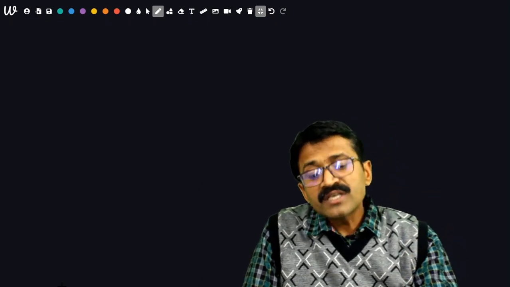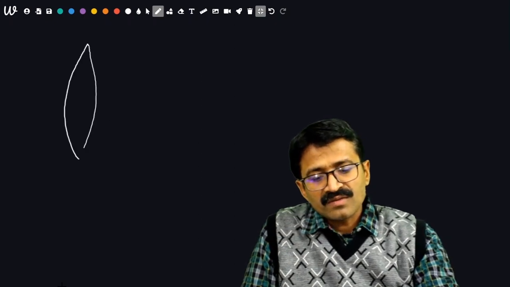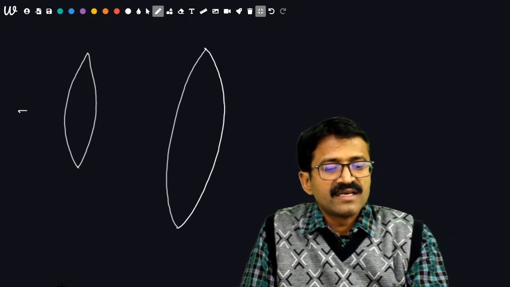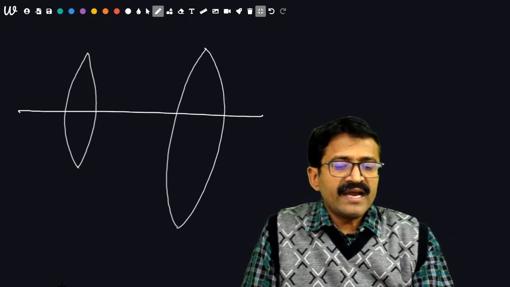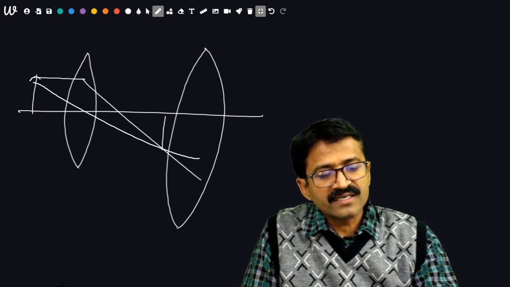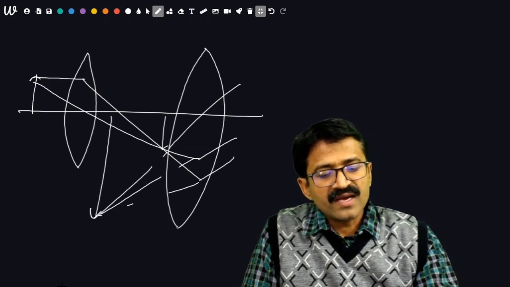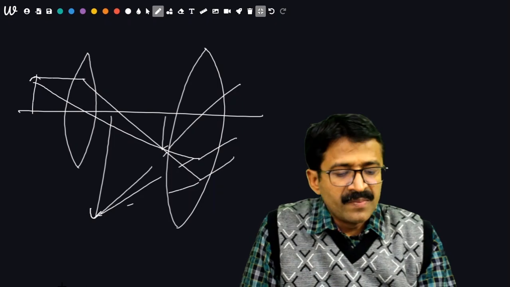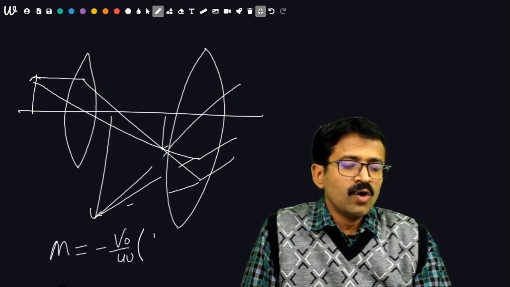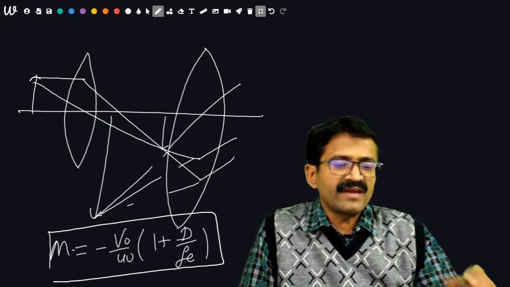Now, the lens which behaves like the objective is going to create a primary image, and then the eye lens is going to create another image of this. Then the final image will be highly enlarged and magnified as minus VO upon UO times 1 plus D upon FE. This is about magnification.